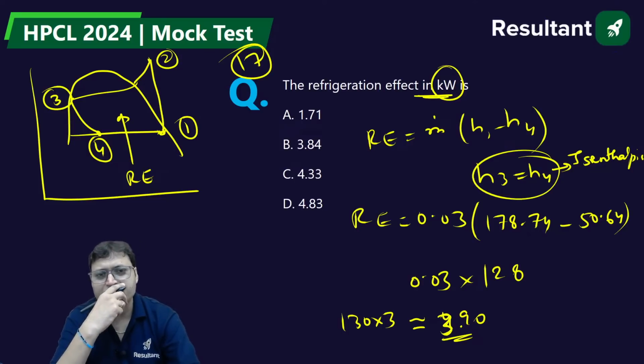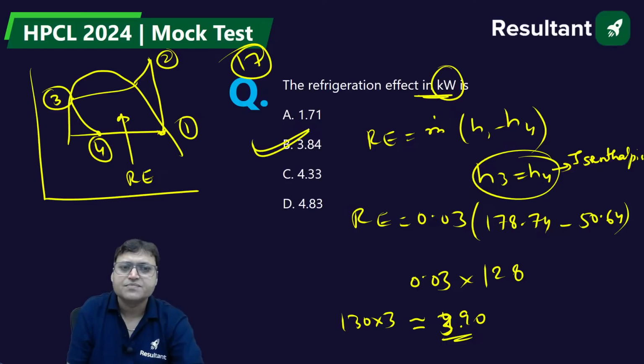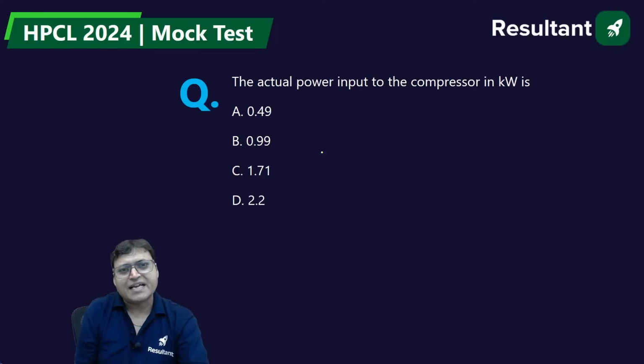It is 3.9 something. Isn't it 3.9 something? B is the answer, 3.84. Yes, the refrigeration effect.